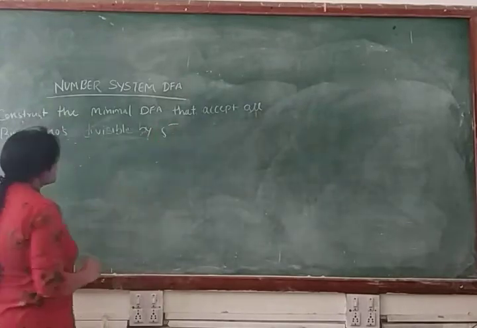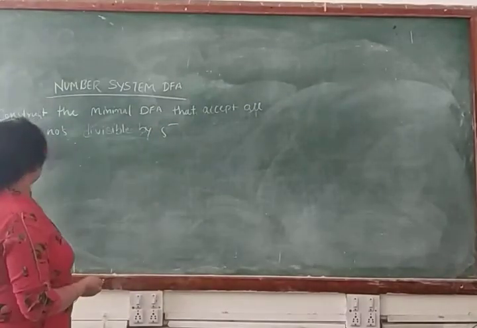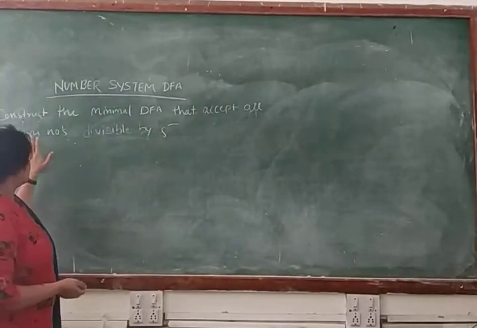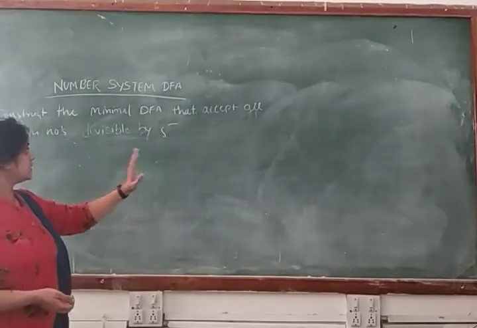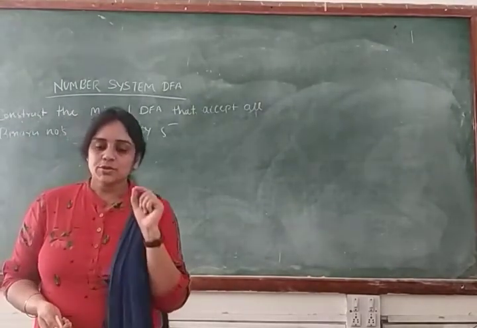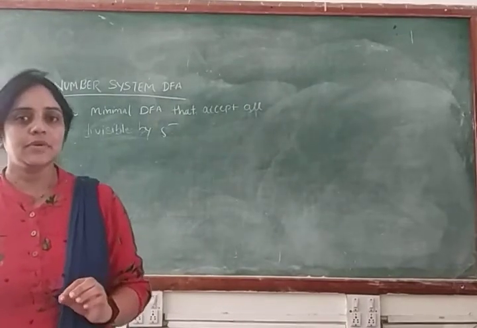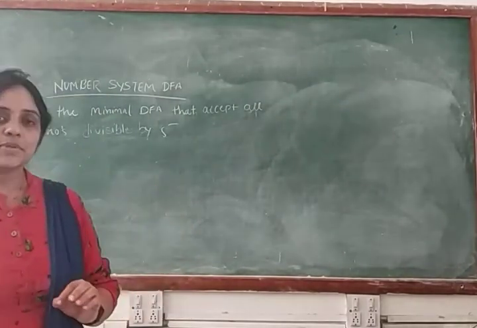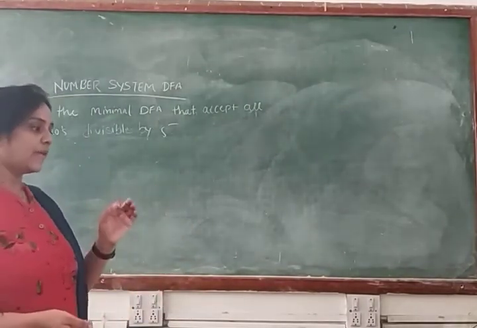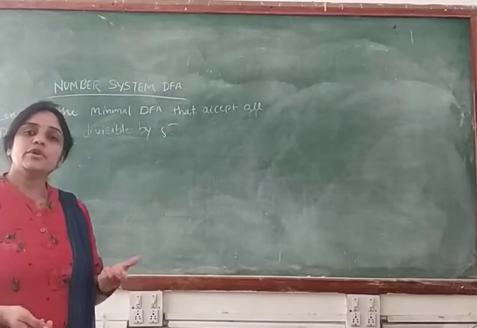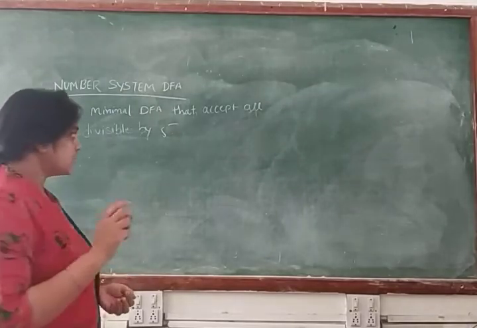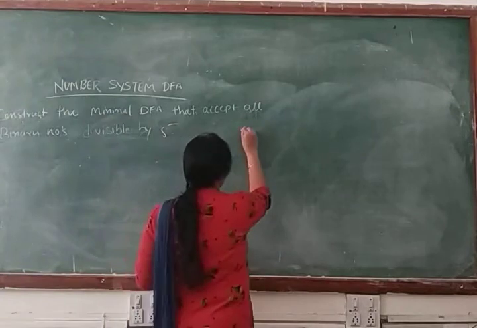So now in this example we will construct the minimal DFA that accepts all binary strings which are divisible by 5. So first, what will be the first step in this case? Our first step is that we have to find out what your input symbol is. Clear? Because in DFA we have discussed